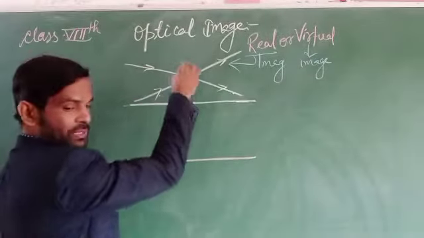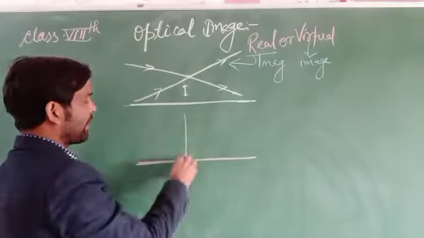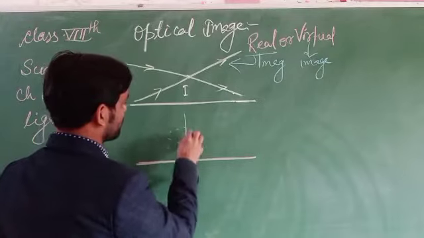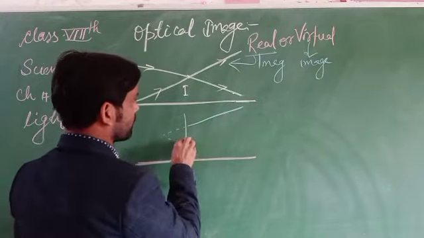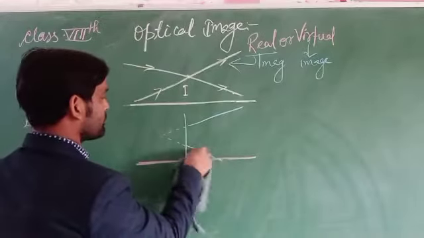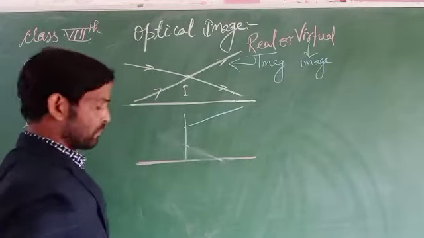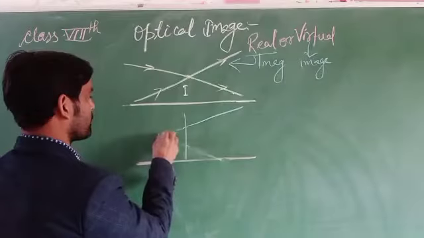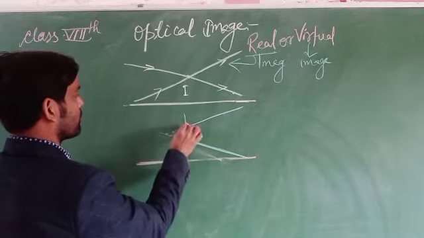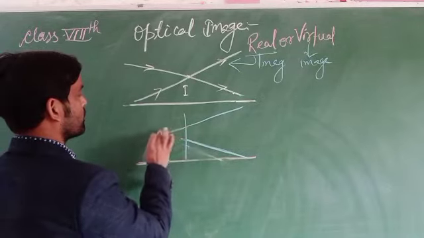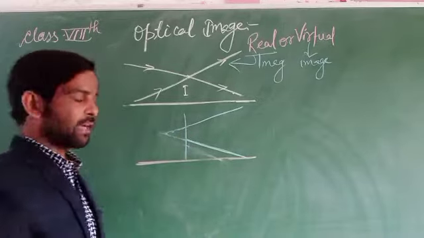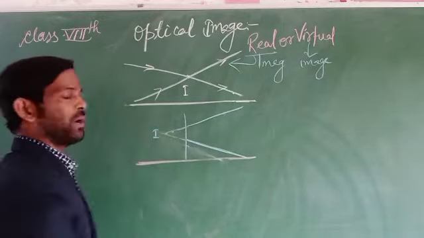This feels or appears to intersect, but actually it cannot intersect one another.